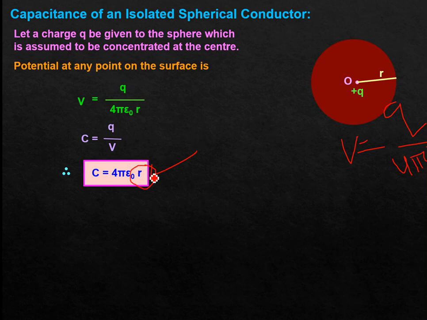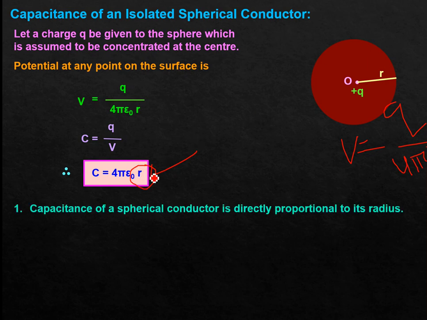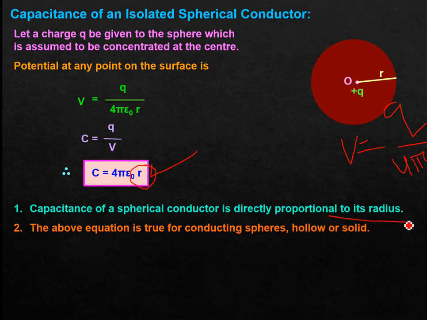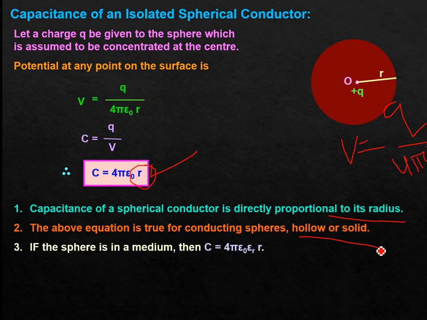Now, capacitance of a spherical conductor is directly proportional to the radius. We have already seen the above equation is true for conducting spheres, hollow or solid. Whatever type of sphere surface we are having, it is true. If the sphere is in a medium, here we have talked about vacuum only.